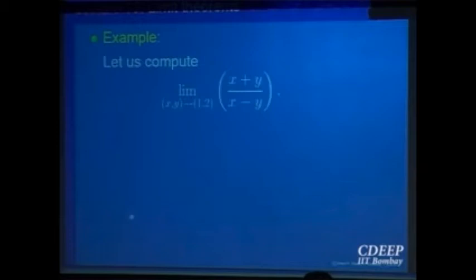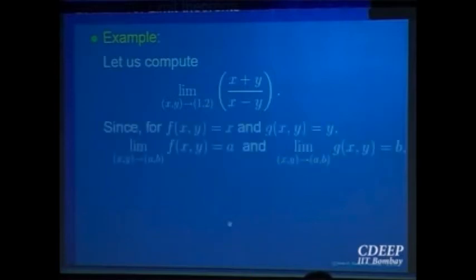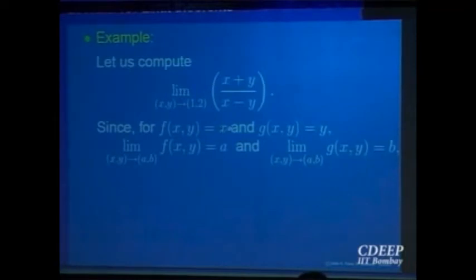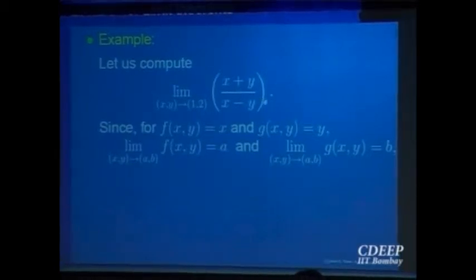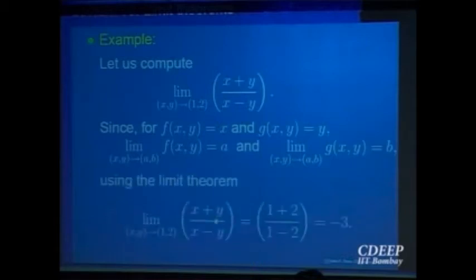So as a consequence, for a function like this, you can say the limit exists. You can compute the limit of this by composing. The limit of the function f(x, y) equal to x exists. The limit of the function g(x, y) equal to y, we have already shown exists, and we know the values of the limits. So you can use that now. The limit of this will be the limit of x, plus the limit of y, minus the limit of the other term. So by composition and this algebra of limits, the limit comes out to be minus 3.